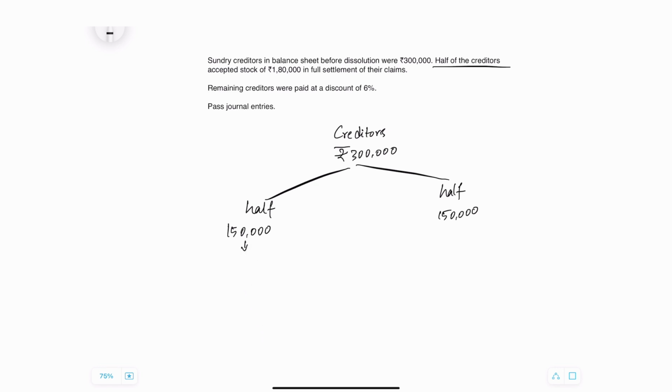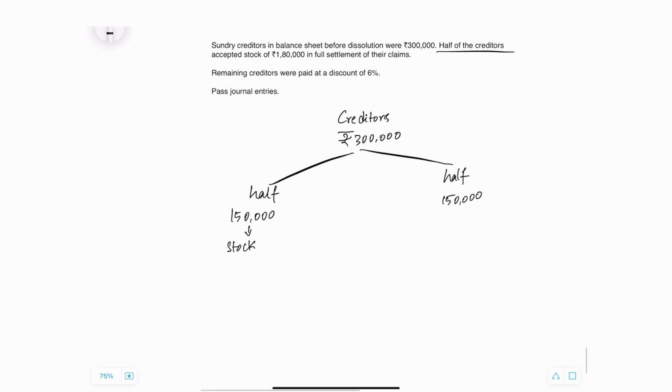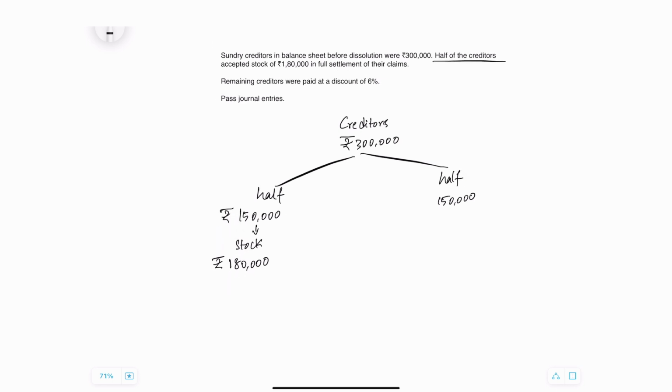This half of creditors were settled through stock, by giving stock. How much worth of stock am I giving? I am giving stock worth rupees 1,80,000 for this 1,50,000 worth of creditors. Now, most of you must have guessed it.